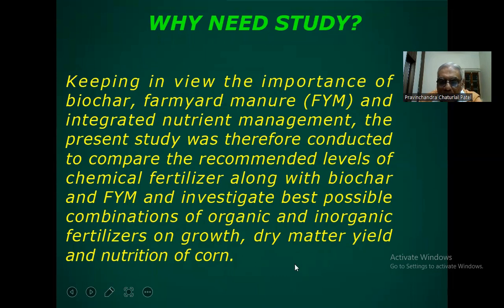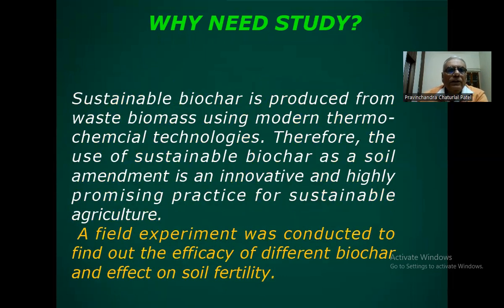So we have conducted an experiment in the field on corn crop. Sustainable biochar is produced from waste biomass using modern thermochemical technologies. Therefore, the use of sustainable biochar as a soil amendment is an innovative and highly promising practice for sustainable agriculture.